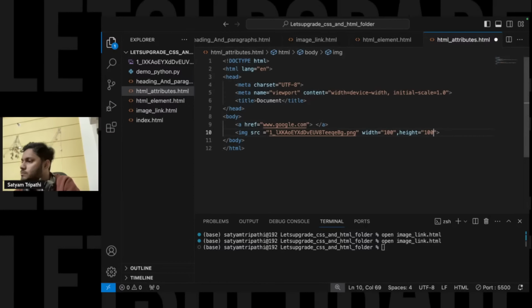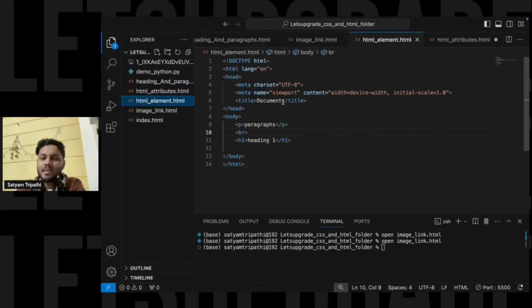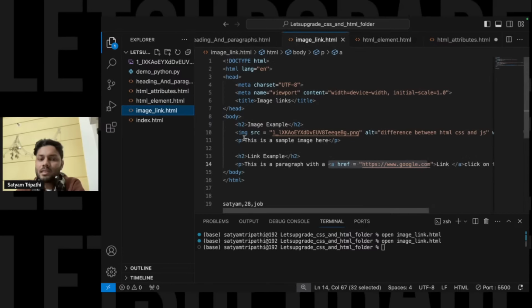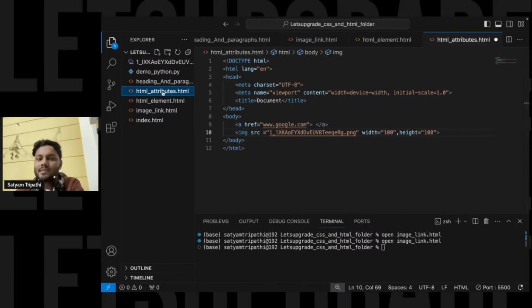Attribute, I'm telling you what an attribute is. HTML attributes provide additional information about HTML elements. These are your elements, and inside these we have attributes. Nothing else, it is just providing more information.